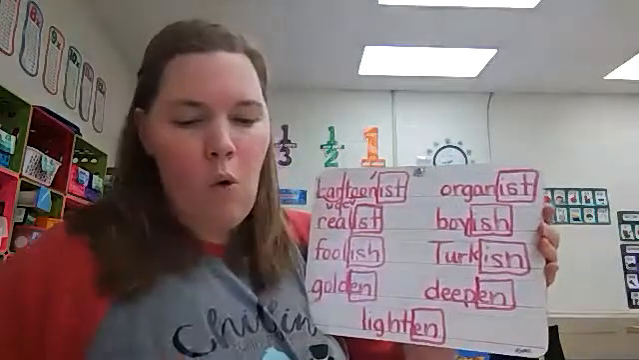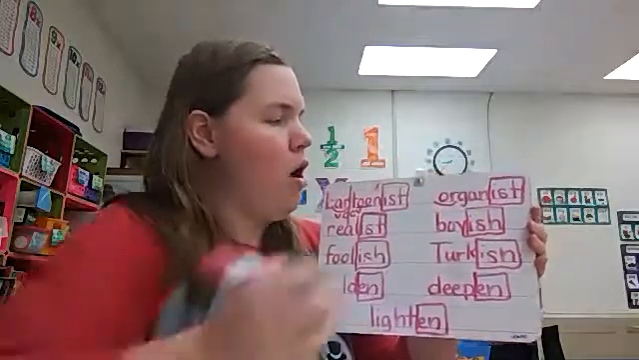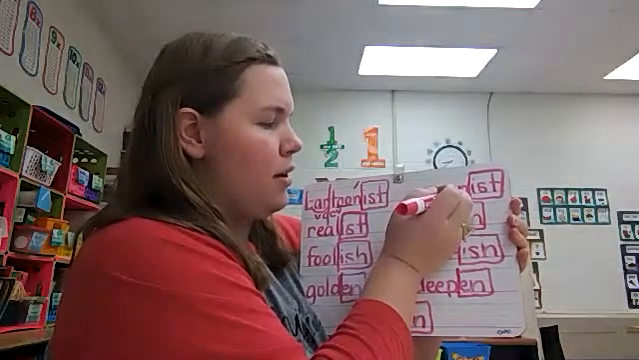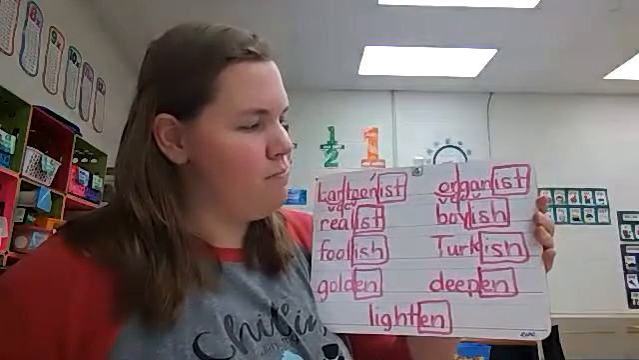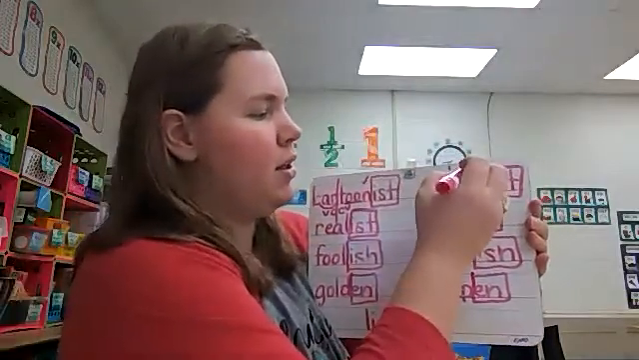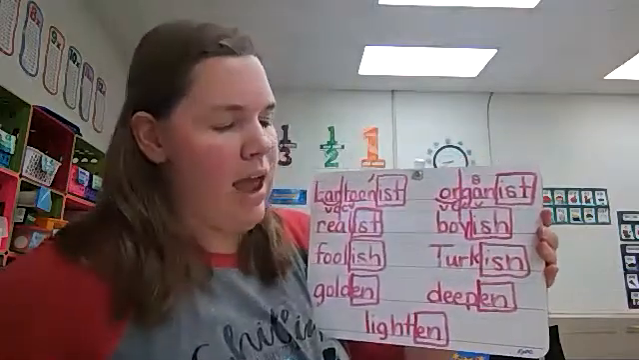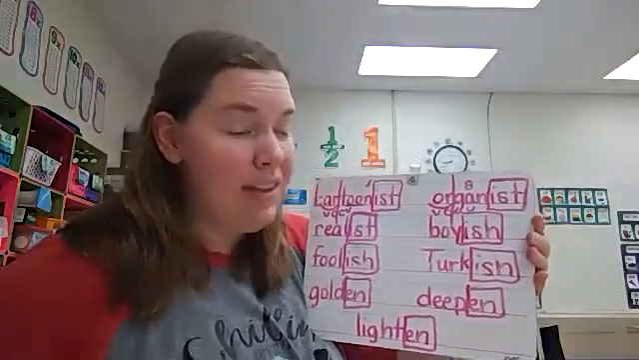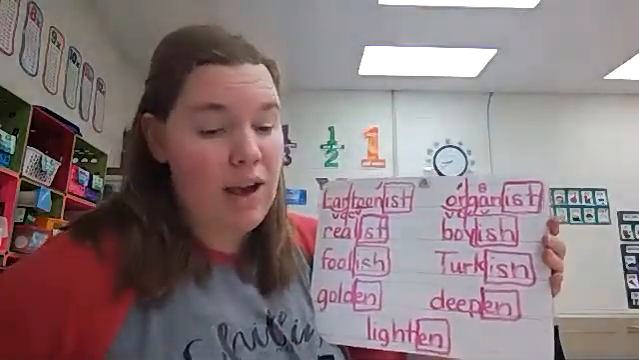Okay, let's move on to organist. We have combination OR. There is another vowel, consonant, consonant, vowel pattern. So we're going to divide between the R and G. Organ. G-in. We are putting that schwa sound above the A. Organist. This time, the first syllable is accented. Organist.